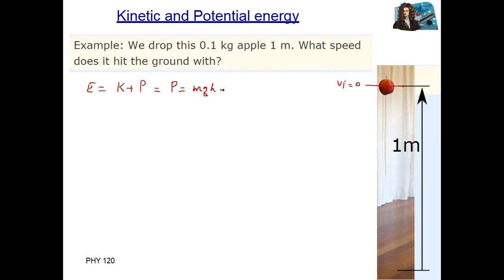Here m is the mass, which is 0.1 kg, multiplied by g, 9.8, and multiplied by height, where height is 1 meter.